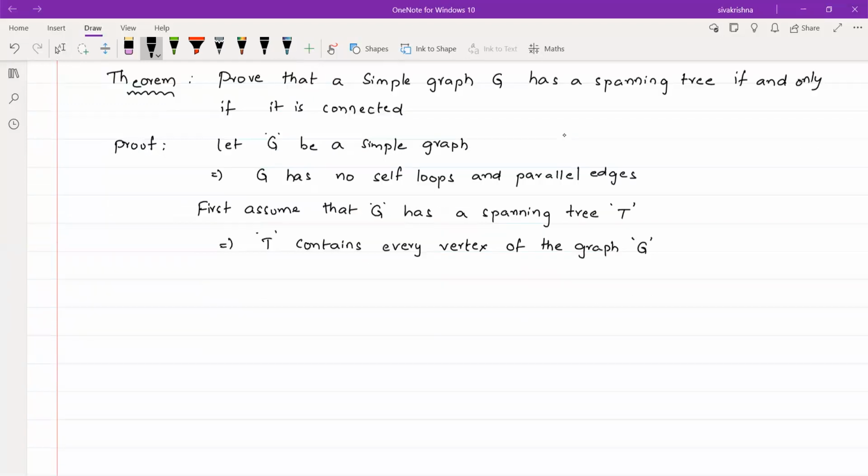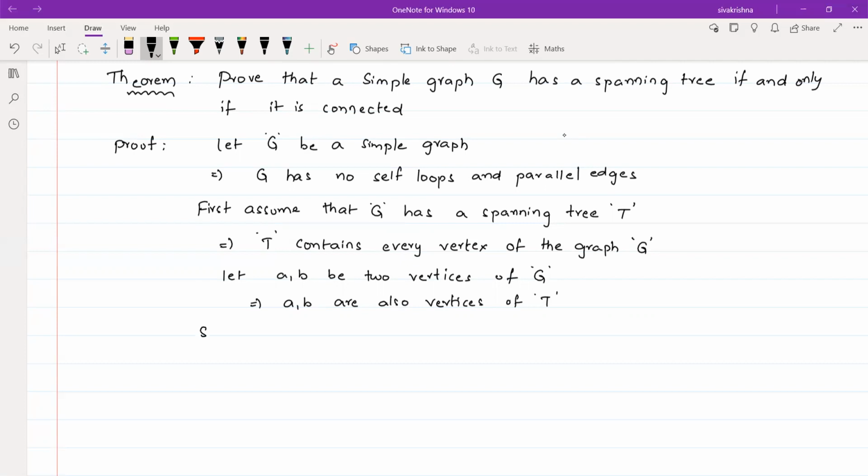Let A, B be two vertices of G. Whenever A, B are vertices of G, then clearly these two vertices are also vertices of T, because T is a spanning tree. So this implies A, B are also vertices of spanning tree T.